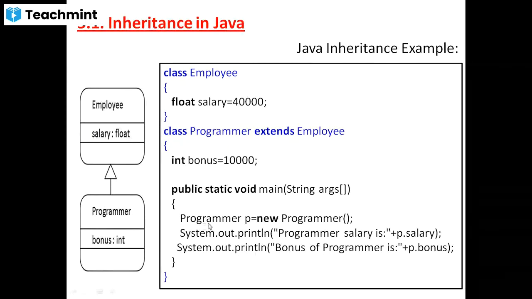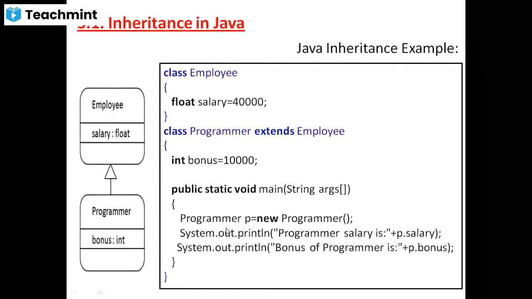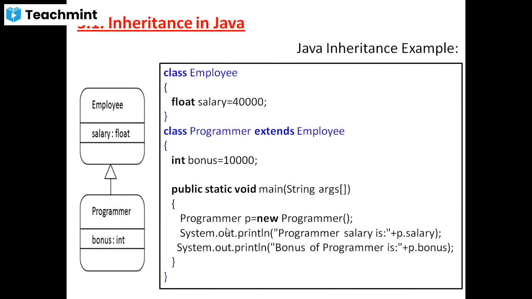The child class name is Programmer. How to create an object, we already discussed and saw in chapter number 1 and chapter number 2: by using the new operator, the new keyword. Programmer p is equal to new Programmer. The class name, space, p is equal to new Programmer. Understood?